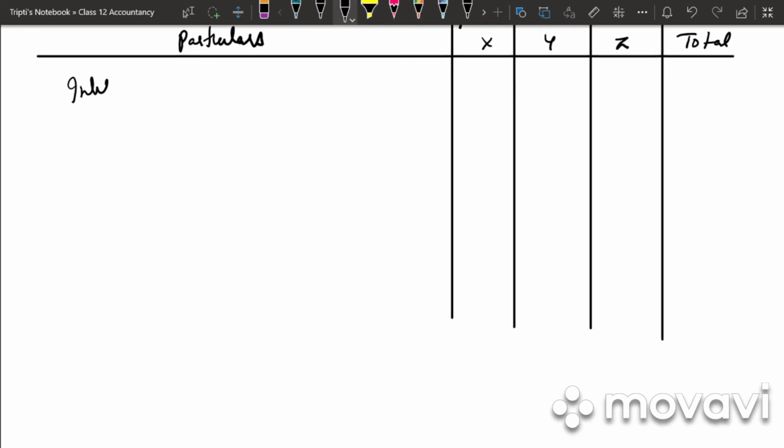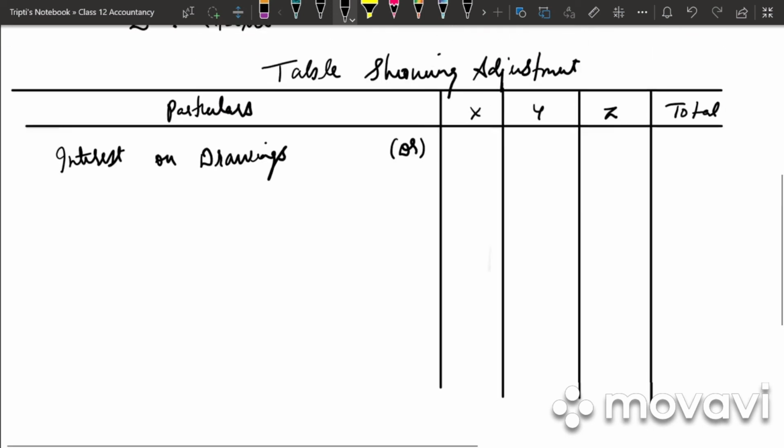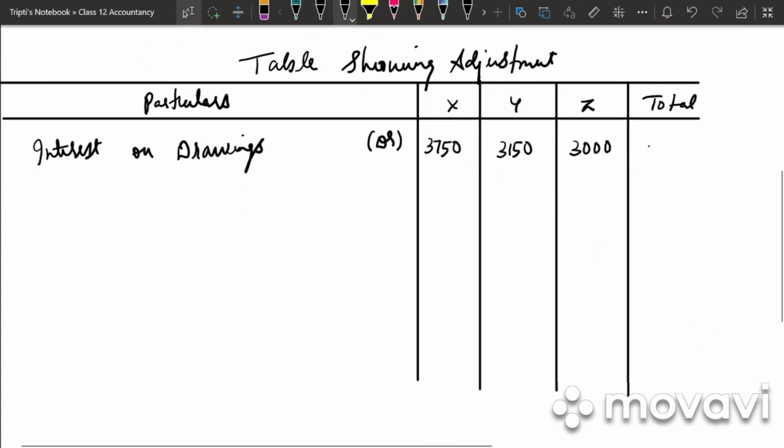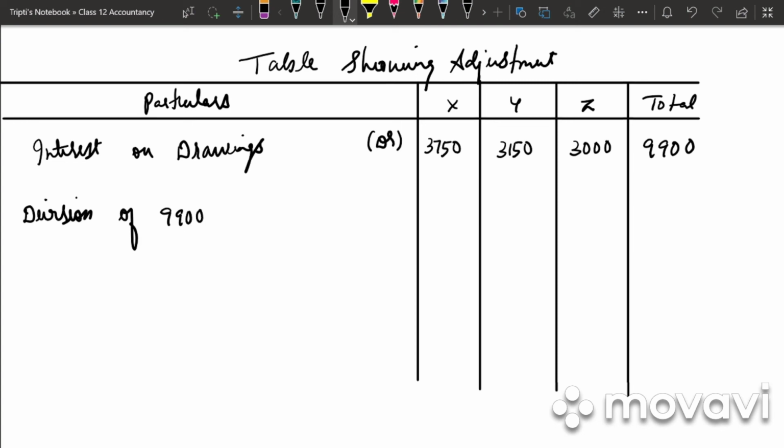So first we have interest on drawings. So it will be debit. X it is 3,750. Y it is 3,150. Z it is 3,000. So our total will be 9,900. Then next we have division of 9,900 in 3:2:1. This will be credit. 9,900 into 3 by 6 we get 4,950.